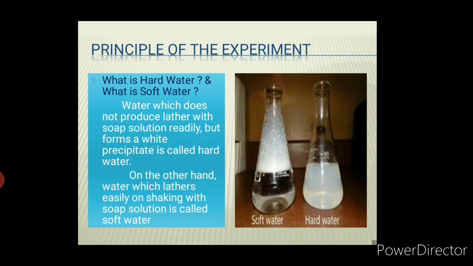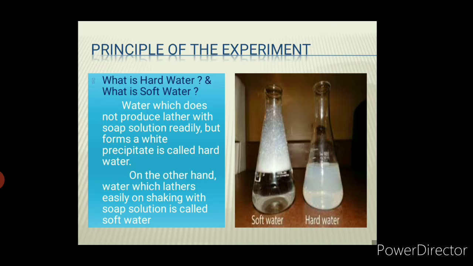Now what makes this water hard? The minerals present in water make it hard. What is the difference between hard water and mineral water or distilled water? Distilled water is water which doesn't have any minerals in it, only H2O.